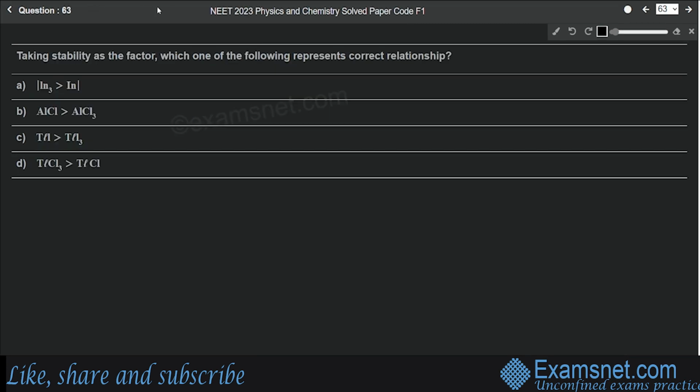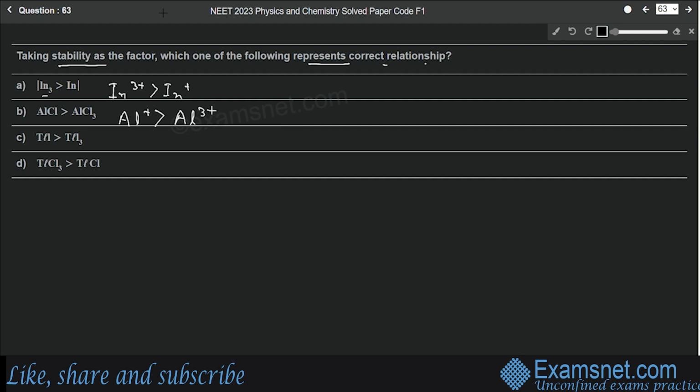Question number 63 is from the chapter P block elements, and the question is, taking stability as the factor, which one of the following represents the correct relationship? In the first option it is given that indium 3+ is greater than indium +, that means the stability of indium 3+ is greater than indium +. Similarly, in the second option, the stability of aluminium + is more than aluminium 3+.